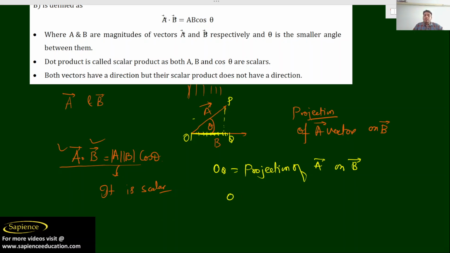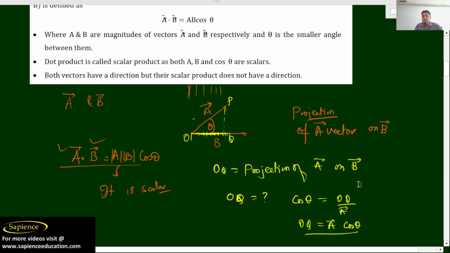If I want to find OQ, how will you find OQ? Basically cos theta is equal to base by hypotenuse, that is equal to OQ divided by A. So OQ can be written as A cos theta. I hope you have understood.